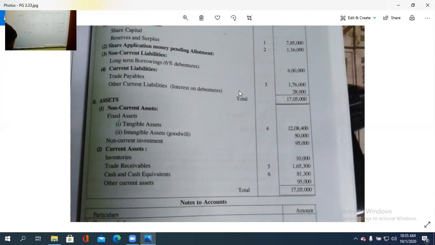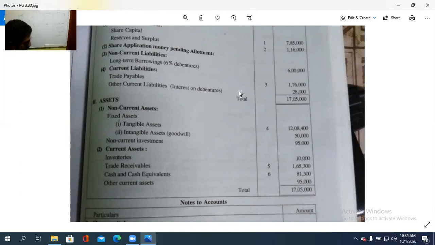What are there? Trade receivable, stock, cash and cash equivalents, isn't it? So another current asset, inventory, is directly given in the question. No need for any notes to accounts. 10,000. Then trade receivable.